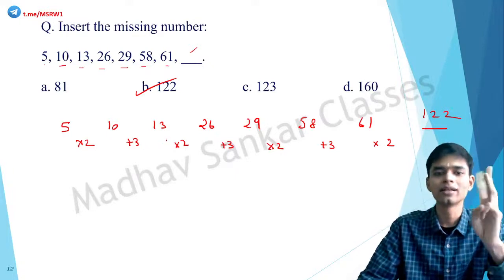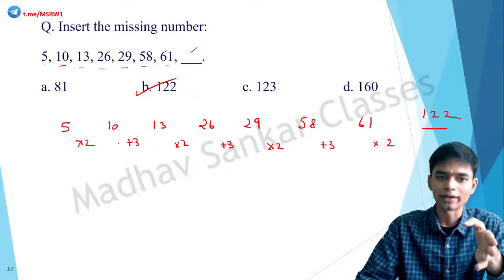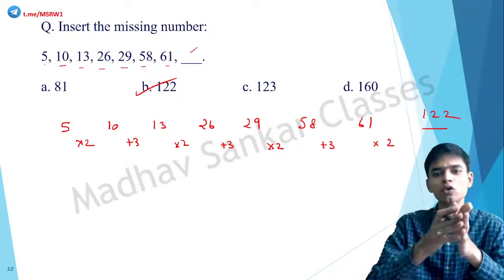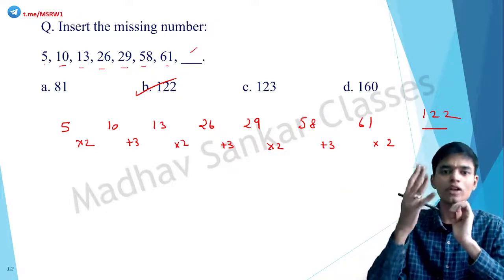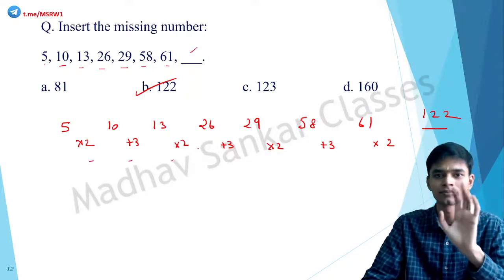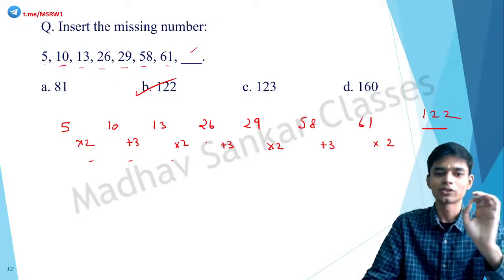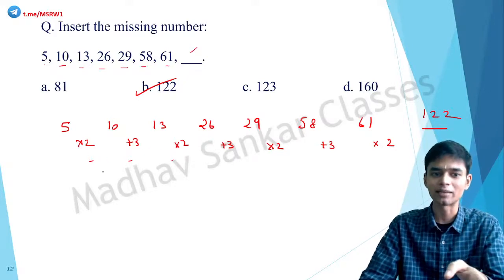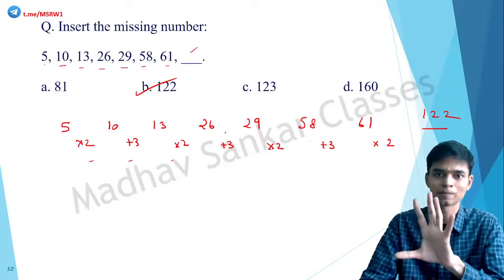We need a minimum of 3 to establish a relationship. Okay, say if I look at it like this, say 5 into 2, 10. 10 plus 3, 30. So there is no pattern. If I stop there, then I won't be able to see that full pattern. So minimum, try to find the relationship between 4 numbers. So 3 relationships have to be there before you give up a thought process. Okay, so here 5 into 2, 10, then plus 3, 30, then into 2, 26. So it's again repeating, then again plus 3. So because I considered the relationship between at least 4 numbers, I got a series.